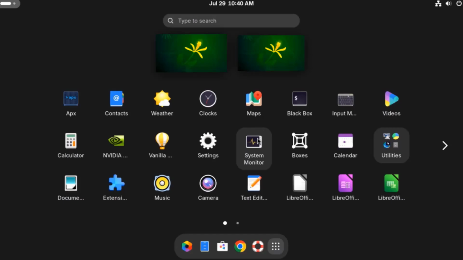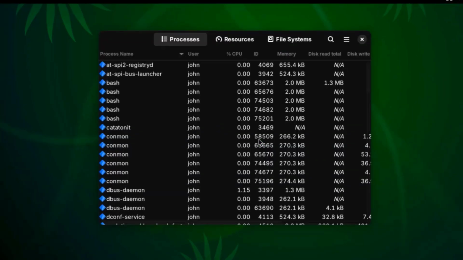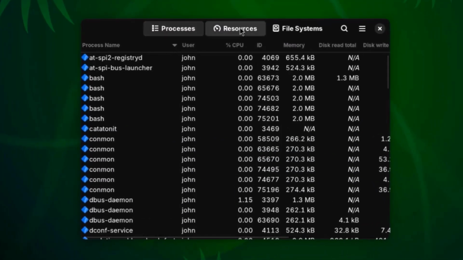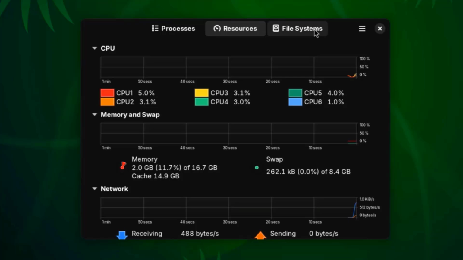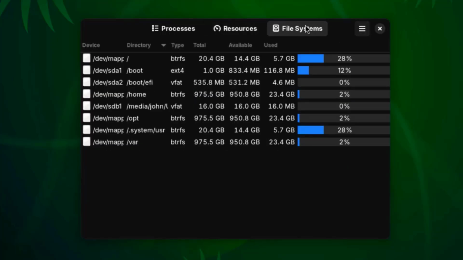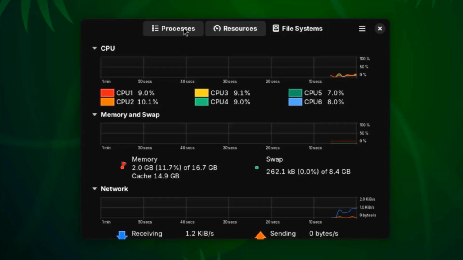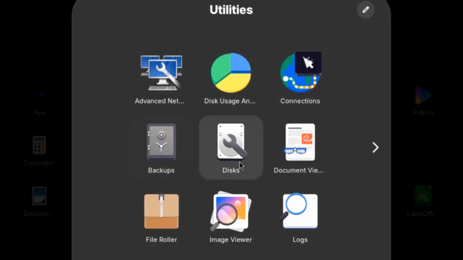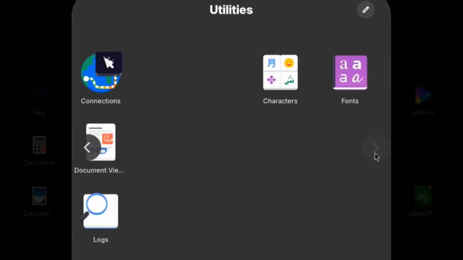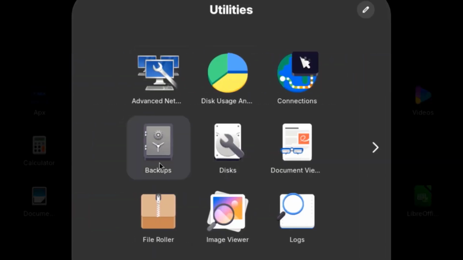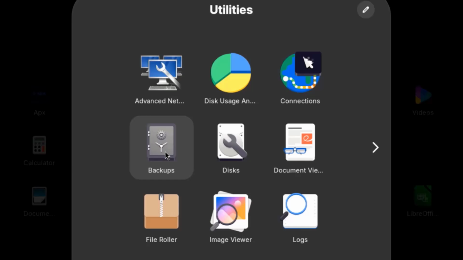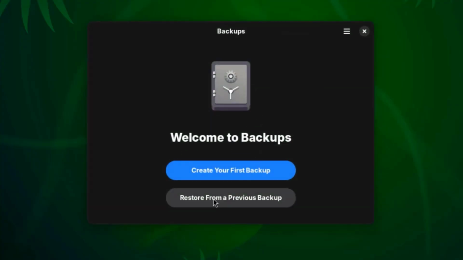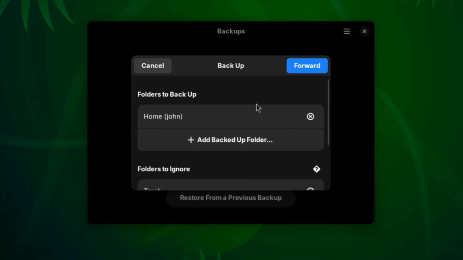I'll open the System Monitor app. This is the utilities, and these are some of the utility apps. This is backups. You can restore from a previous backup. You can create a backup.